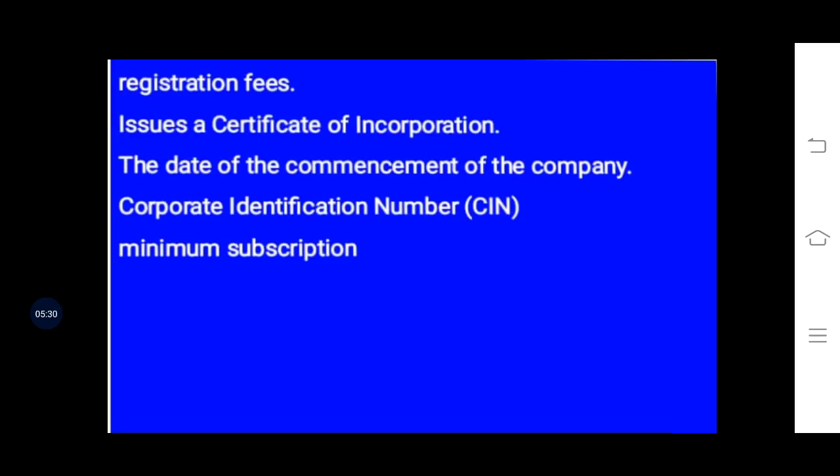So after getting the Certificate of Incorporation, the company can commence the business.